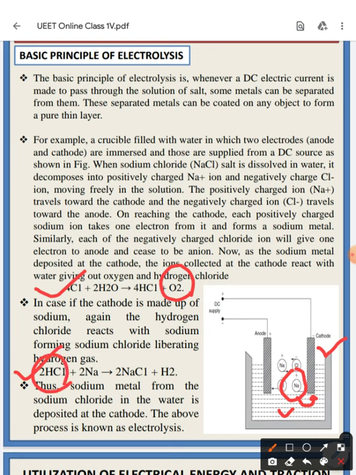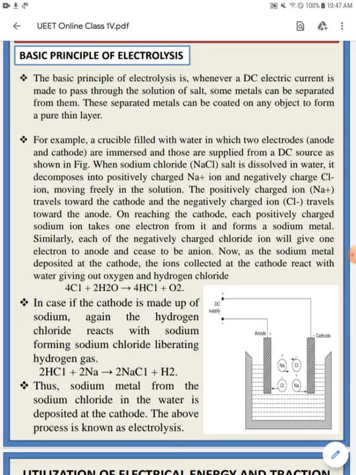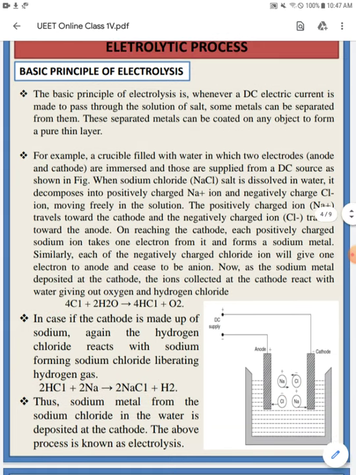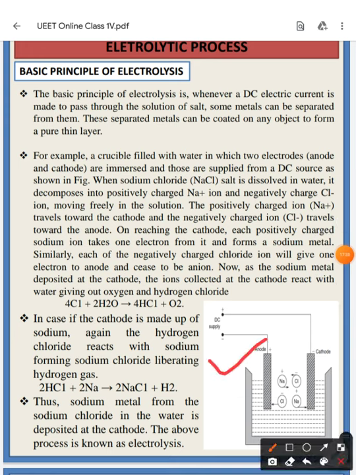So 2HCl plus 2Na is equal to 2NaCl plus H2, right? Okay, so thus the sodium material forms the sodium chloride in water and is deposited at the cathode. The entire process is called electrolysis.